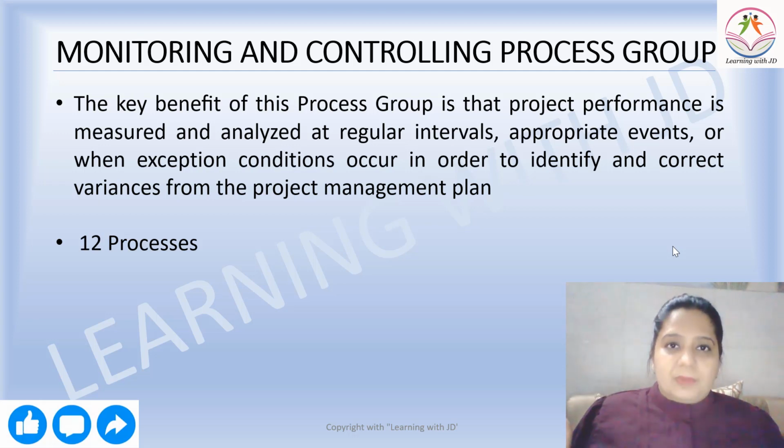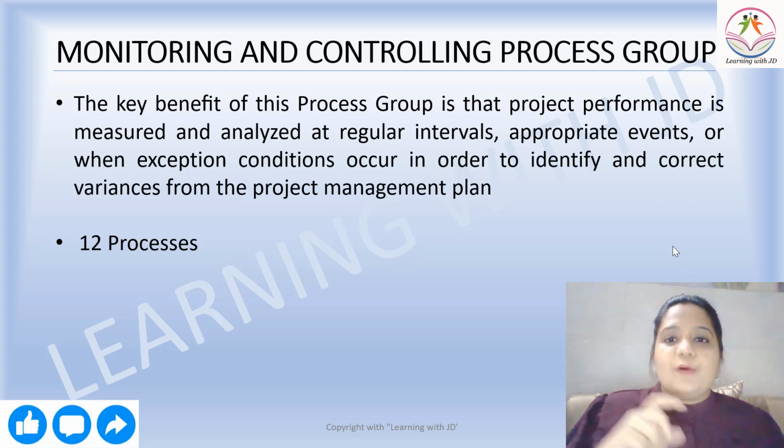Measurement happens at appropriate events. It can be milestones, it can be finishing of a phase, it can be finishing of a particular document or prototype, it can be anything. Or when exceptional conditions occur, in order to identify and correct variances from the project management plan.